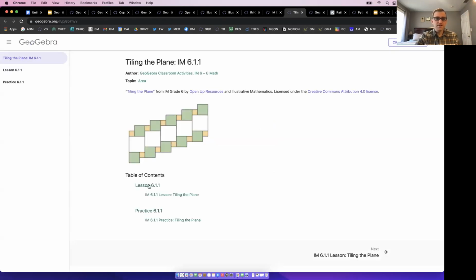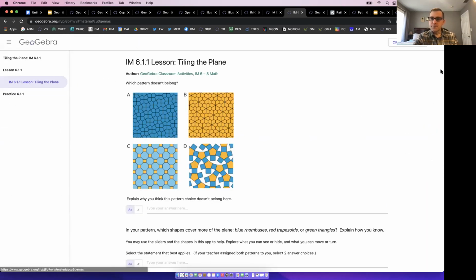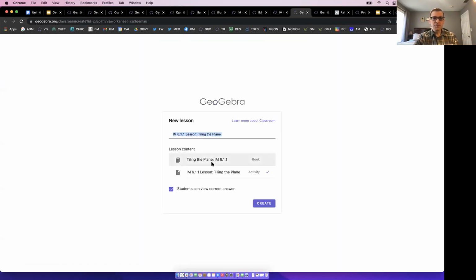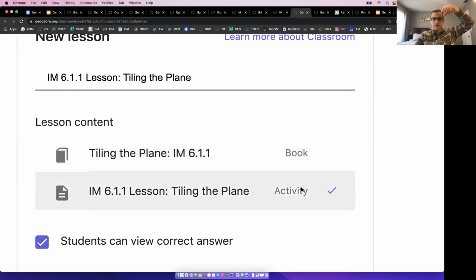But if I go back to where I was, if I click on the lesson icon, you see how it's just the lesson component. If I press create lesson from here, GeoGebra gives me the option. It says, hey, Tim, you sure you want to do only the activity? We think you want only the activity, the small part of the book by default, right? But if you want to do the whole book, you could check that instead, and it'll give you everything in the book so that when you press the create lesson button as a teacher, that'll have all the activities in that book for the 2 activities. Kids will see both activities. If you click this one here, kids don't only get a GeoGebra lesson for only that component of the book, if that makes sense. Okay.